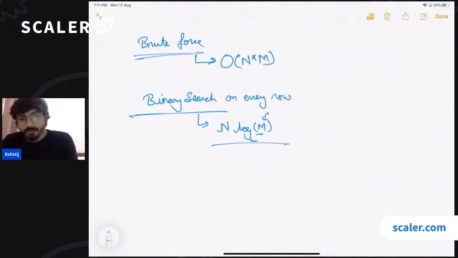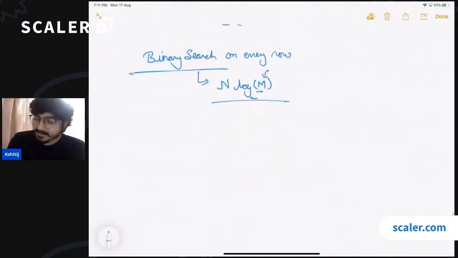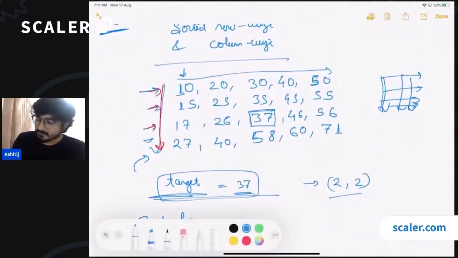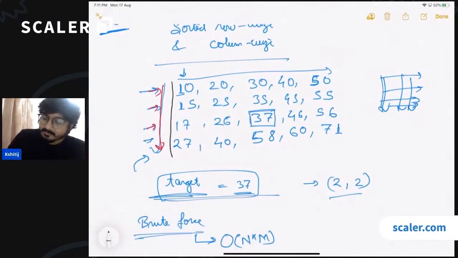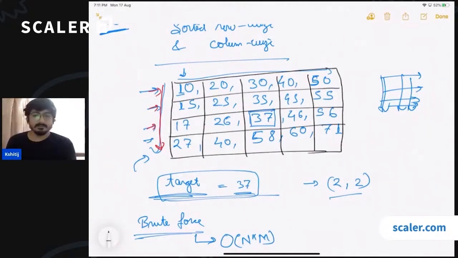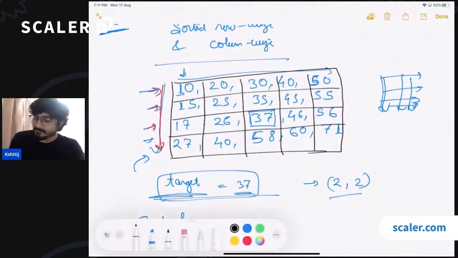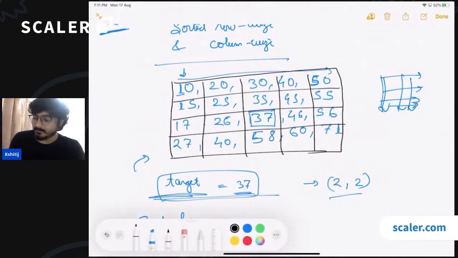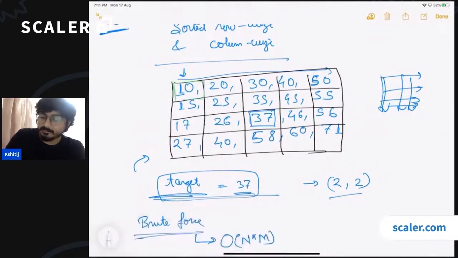If we want to do better, let us try to make some quick observations. If this is the matrix, let's draw a matrix here. Where can we find the smallest element of this matrix? Can you quickly tell me the coordinates of the smallest element present in this matrix? The smallest element is going to be at 0, 0, right? This is the smallest because all the rows are sorted and all the columns are sorted. So this is the smallest of all.